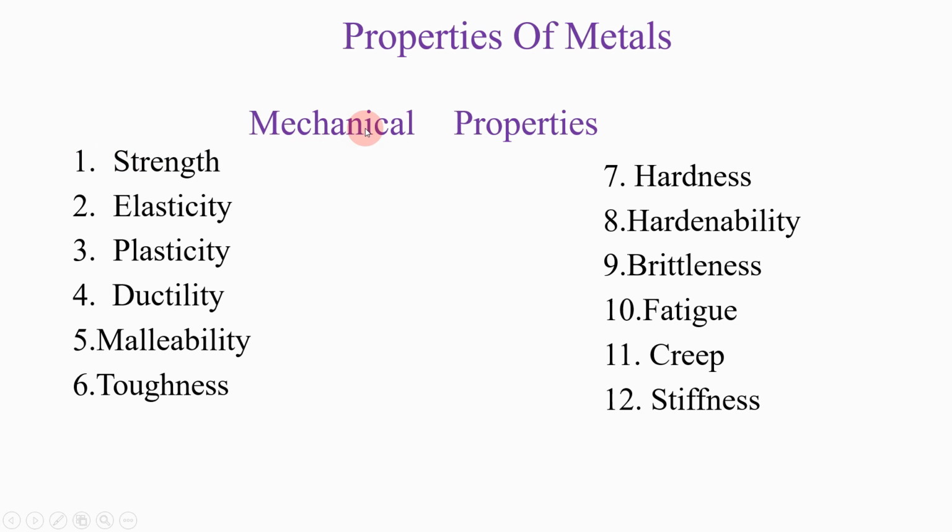So guys, we are going to see the mechanical properties. There are 12 mechanical properties I have mentioned here.